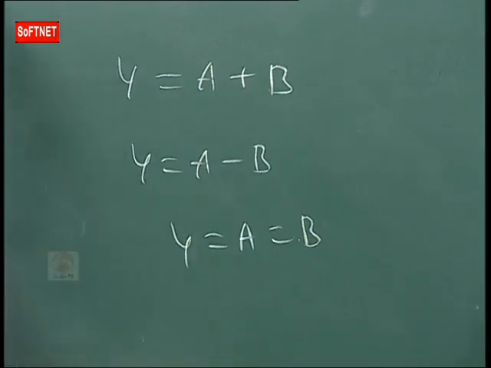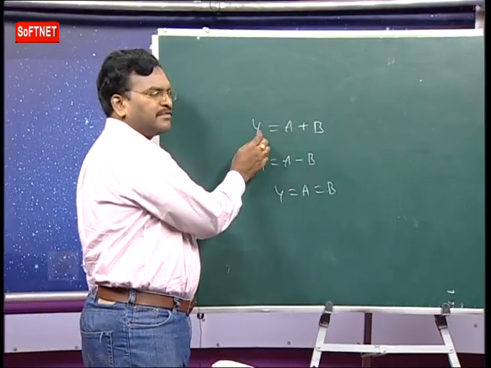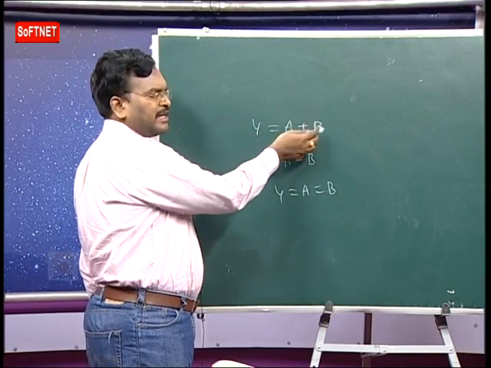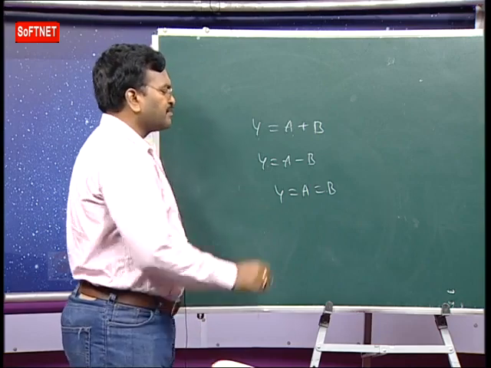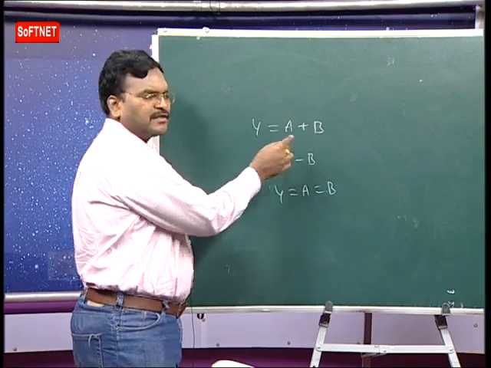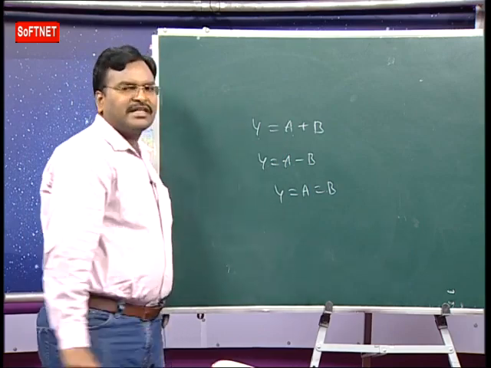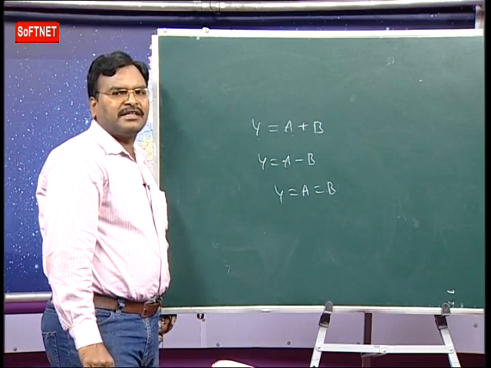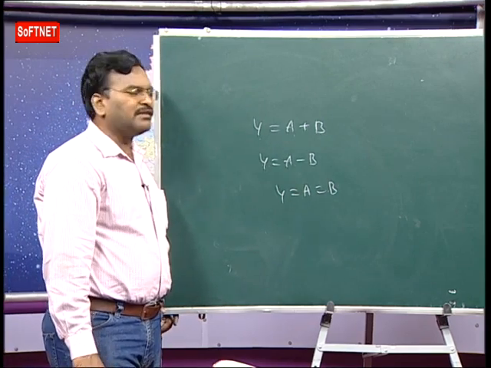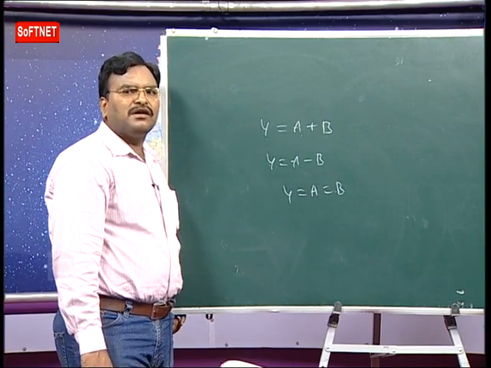Physical quantities having same dimensions. Suppose y is equal to a plus b. So what is the dimension formula for y? It is the dimension formula of a and the dimension formula of b. Y is equal to a minus b. So the dimension formula of y is the dimension formula of a and also the dimension formula of b. Physical quantities having same dimensions can only be added or subtracted or equated. That is the principle of homogeneity.